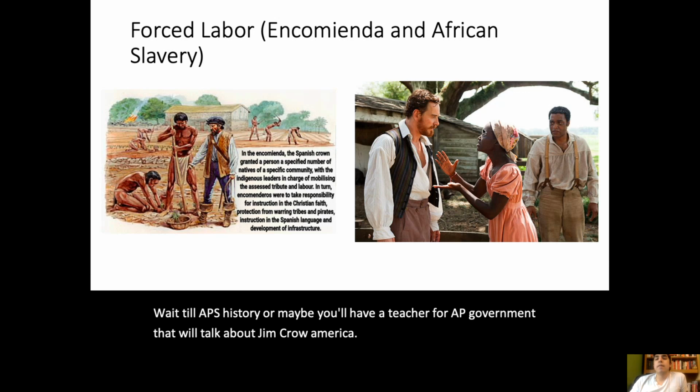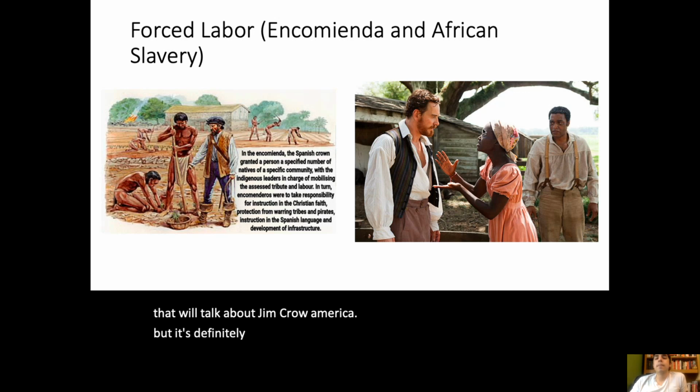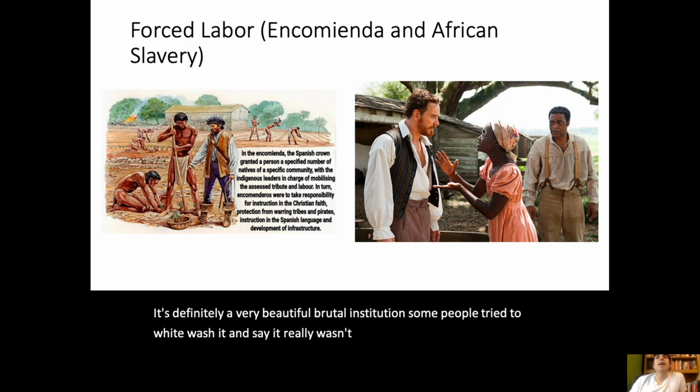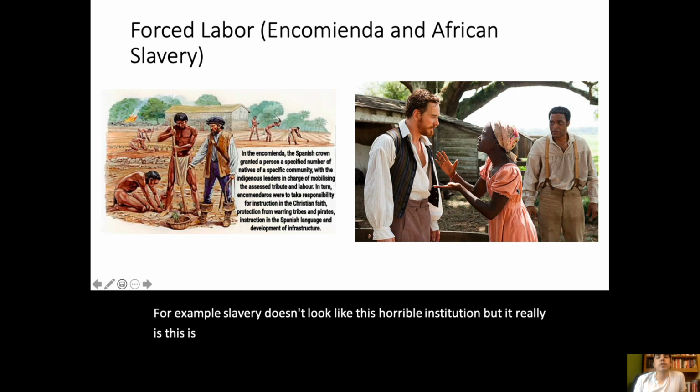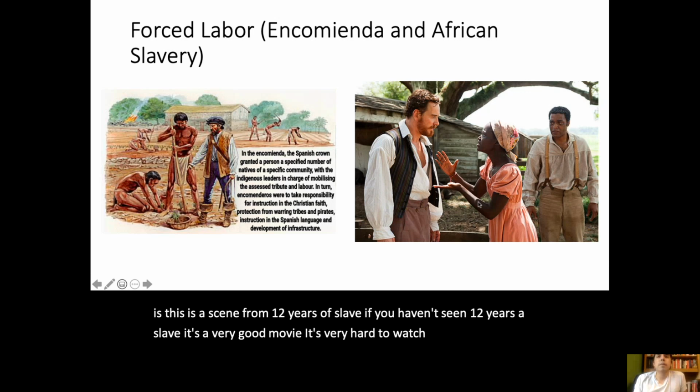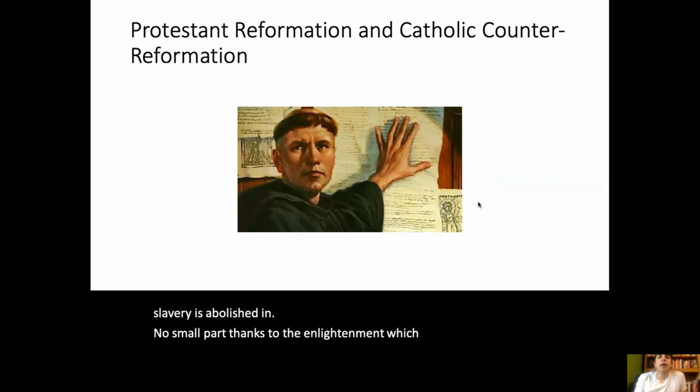But it's definitely a very brutal institution. Some people try to whitewash it and say it really wasn't that bad. Like in Gone with the Wind, for example, slavery doesn't look like this horrible institution, but it really is. This is a scene from 12 Years a Slave. If you haven't seen 12 Years a Slave, it's a very good movie. It's very hard to watch as well. But slavery is abolished in no small part to the Enlightenment, which we'll talk about later.